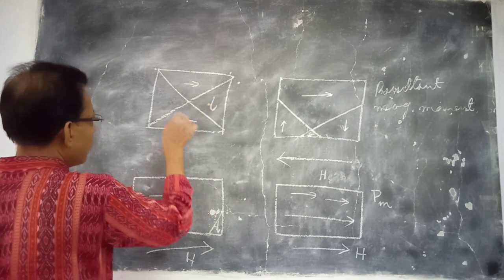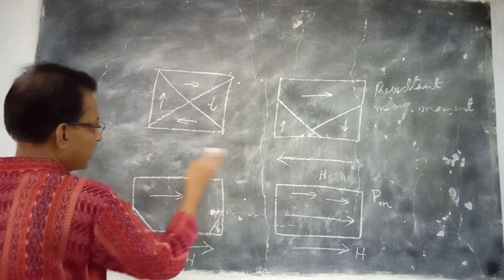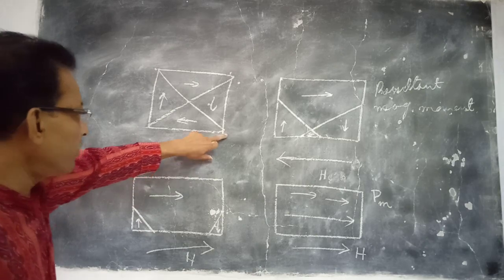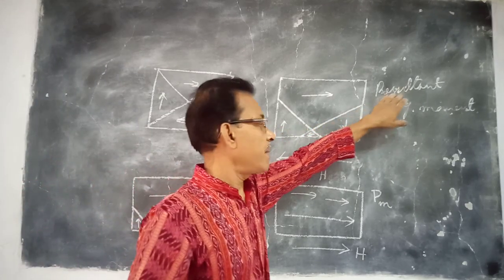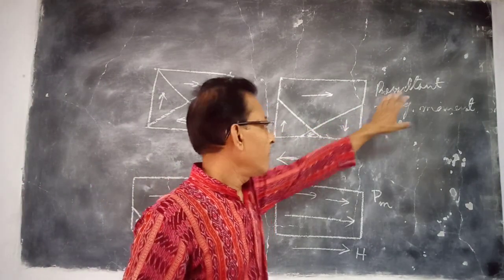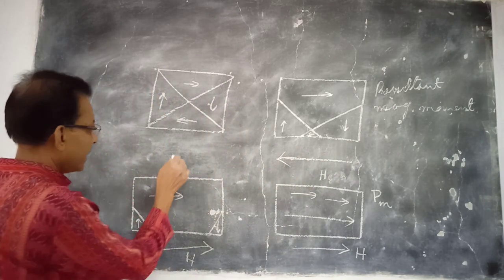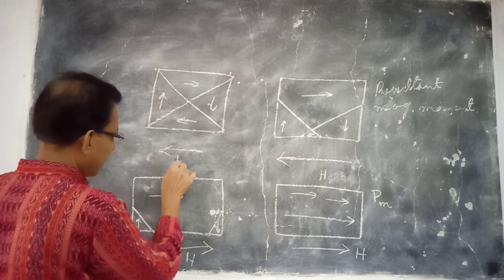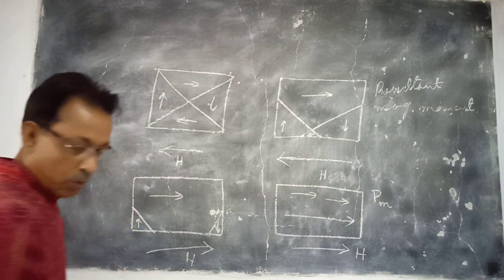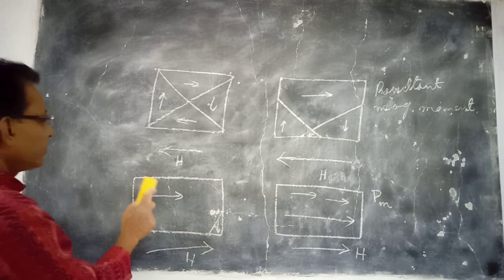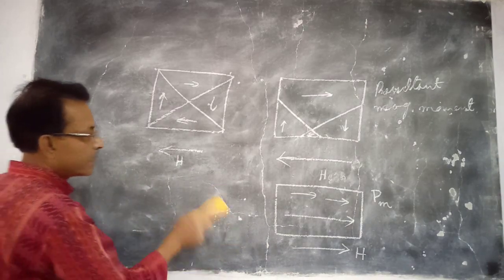Therefore, the minimum value of the external field in the opposite direction which is required to make the remnant magnetization 0 is called the coercive force or coercivity of the material.